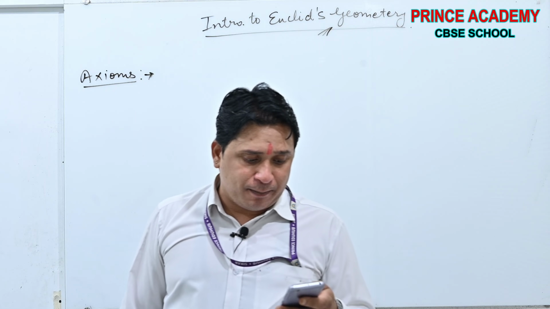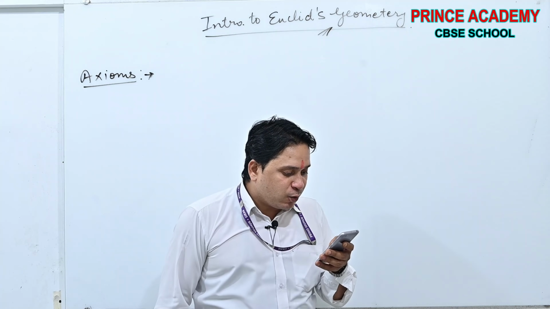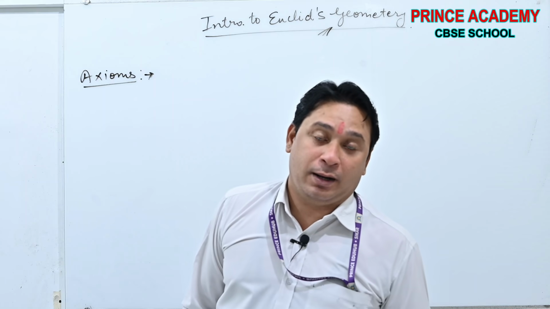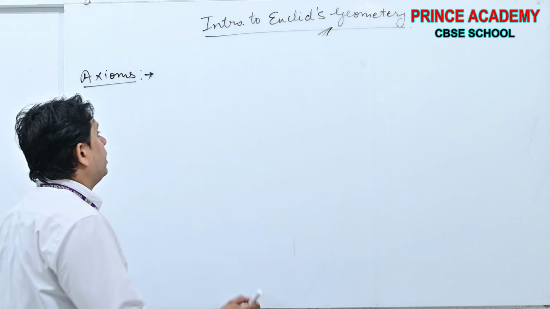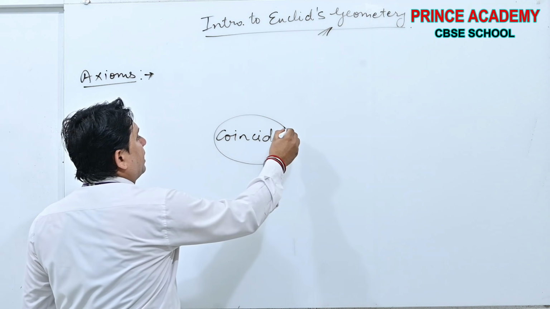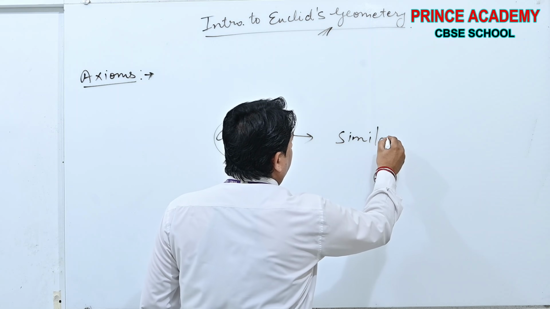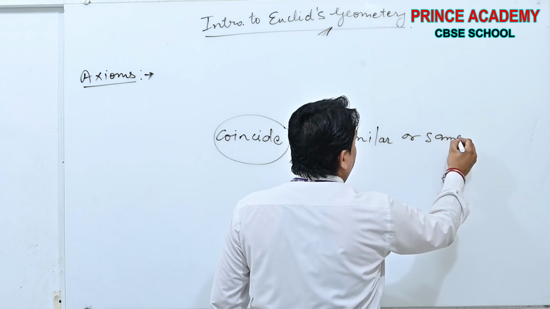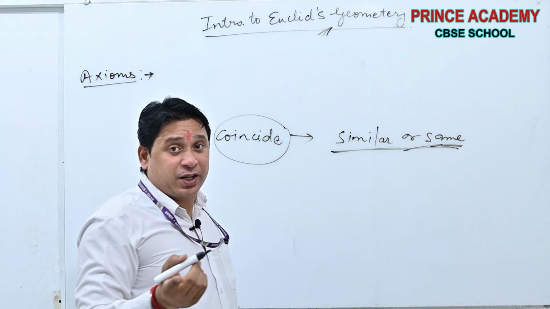Now axiom number 4. Now see. Things which coincide with one another are equal. Things which coincide with each other are equal. Actually, coincide, what does it mean? Its meaning is similar or same, similar or same in the English dictionary.